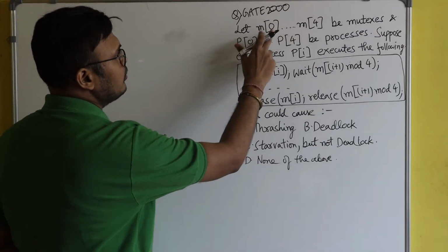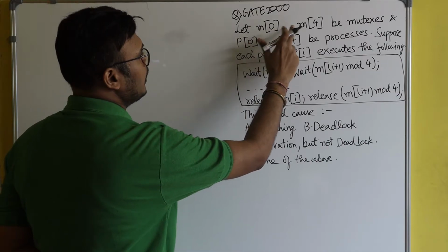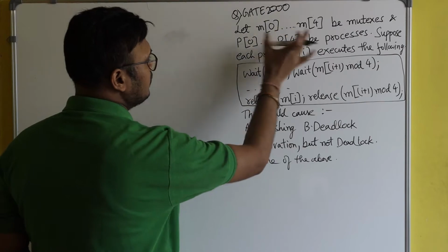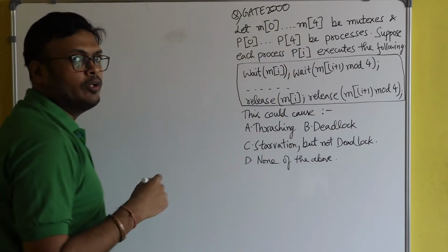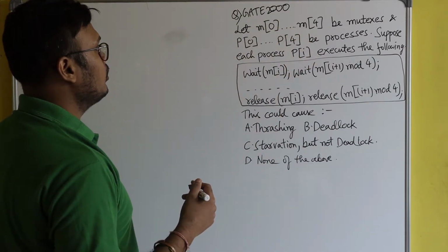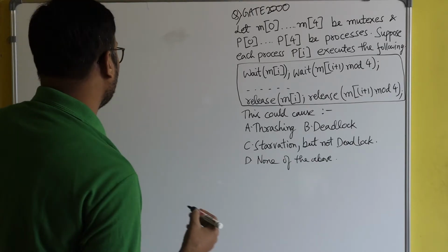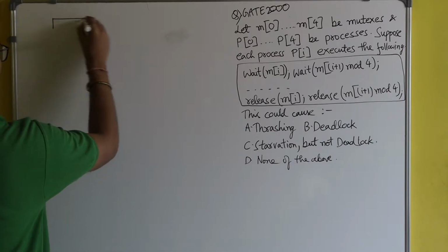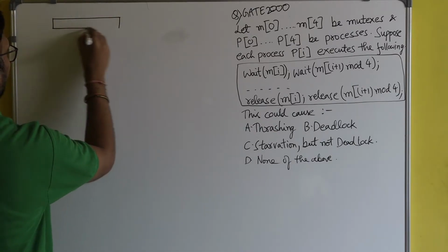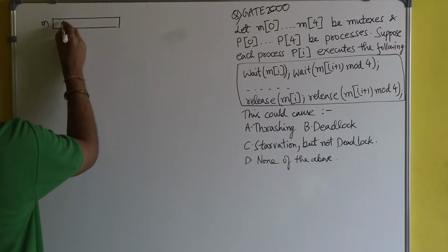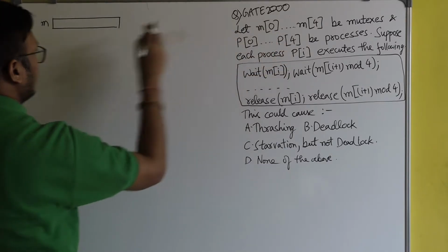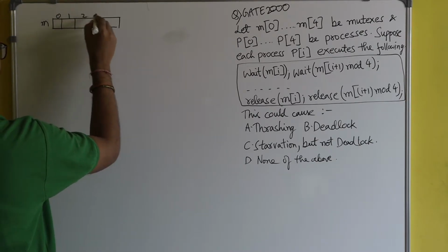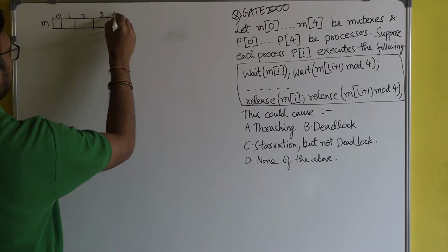Let m0, m1, m2 up to m4 be the mutexes. Here the mutexes are given in an array form. What is a mutex? Mutex means binary semaphore. So there is an array, and the indices are up to 4: 0, 1, 2, 3, 4.